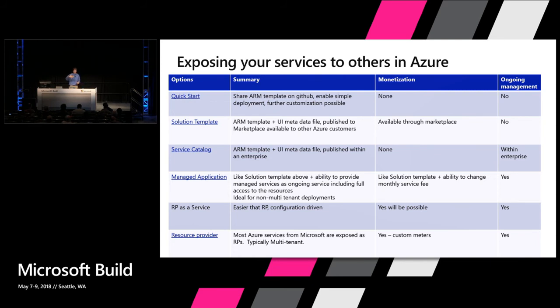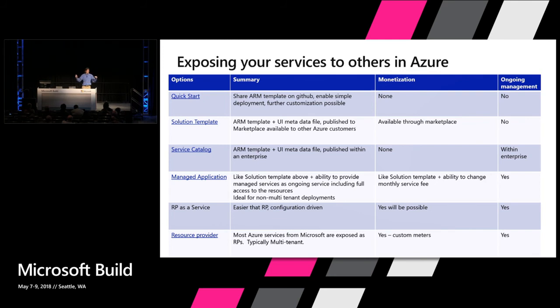We have the service catalog capability, which is similar to the managed app, and I actually have slides on each of these, so I won't spend as much time on them here, including a flow for where managed app makes sense. Then we have the two at the bottom. The bottom one is fully available today. It's something that all of our internal teams have produced, and some external teams have produced.